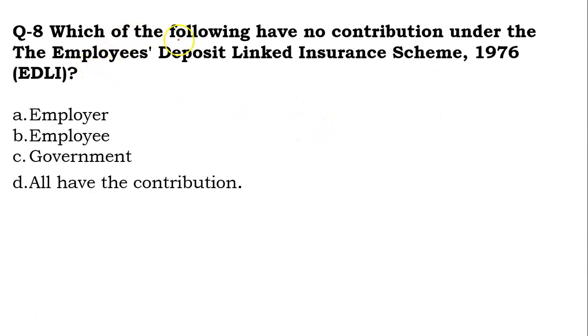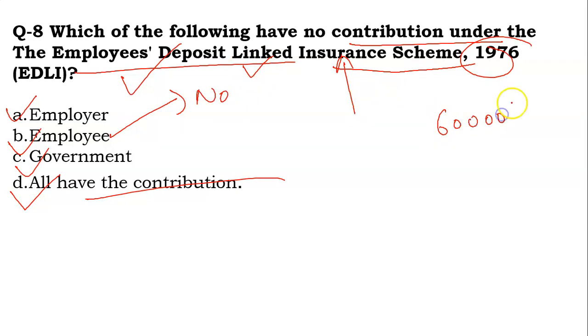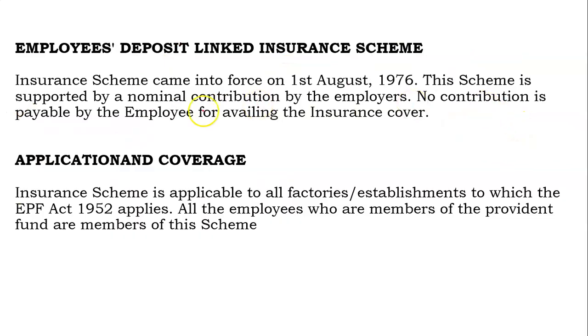Now the last question for today: which of the following has no contribution under the Employees Deposit Linked Insurance Scheme 1976? I have told you in my earlier slide, I think you should solve this question very quickly. Your options are employer, employee, government, and all of the above. So the answer will be employee. Employee has no contribution under this deposit linked insurance scheme, which provides 6 lakhs of rupees of insurance to the employee. So this was all from my side today. This is the explanation which I have already told you.